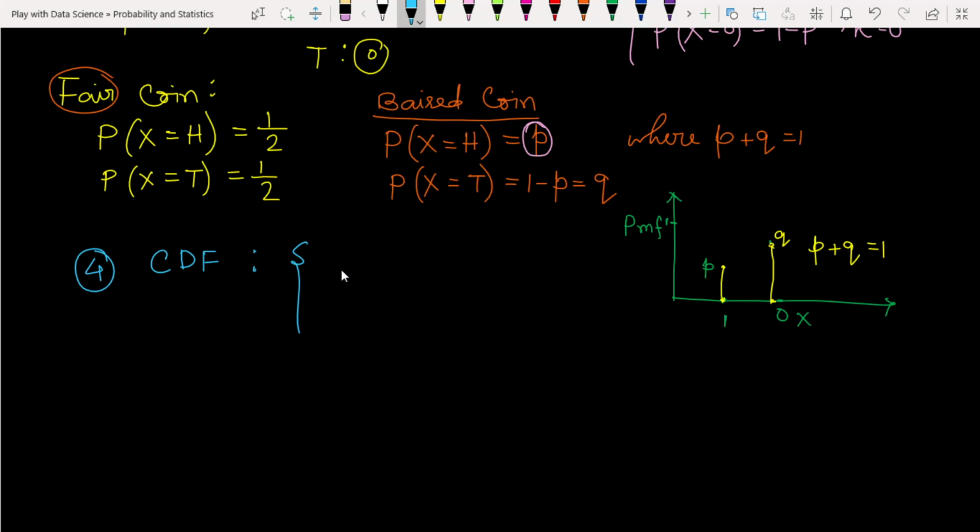So if the sample is 0, the cumulative distribution function will be 0 if our k value is less than 1. These are the portions I am talking about. If this value is Q, it means these things will be P. If the k value is 1, then k is greater than or equal to 1.